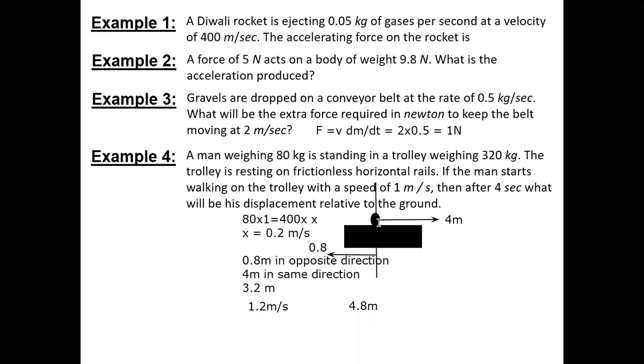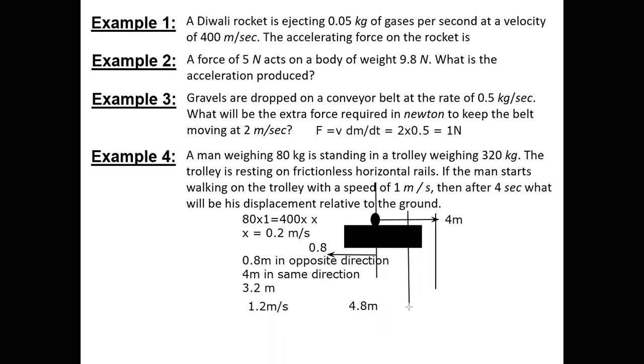So even if the person is with the trolley at rest, he is going 4 meters ahead, but since the trolley was moving 0.8 meter back, obviously the 4 meters which the person has to reach at this point, he won't reach at that point. He will reach only at this point. Okay, sir. So the trolley had moved 0.8 back.